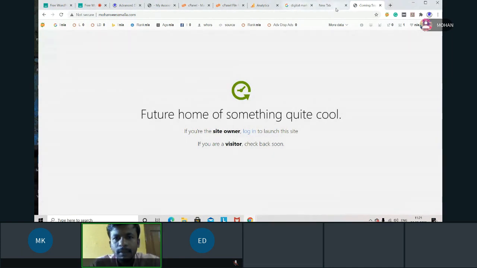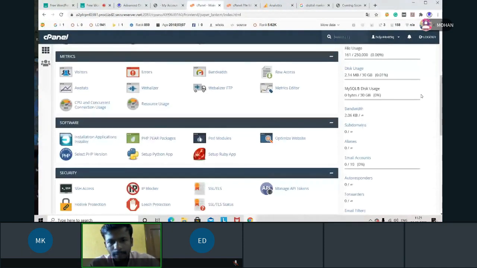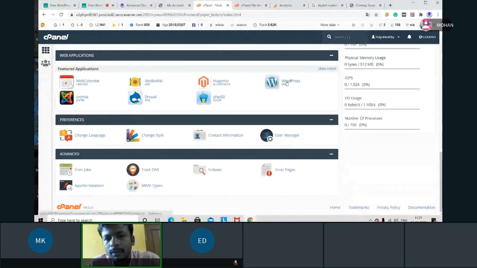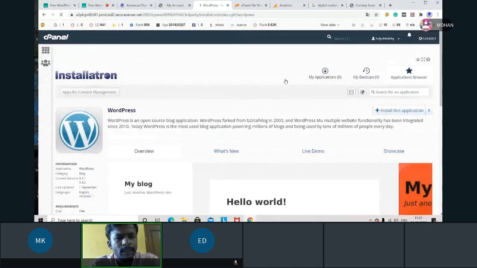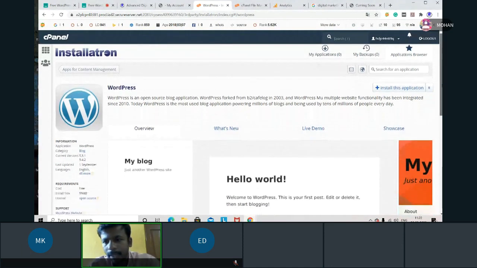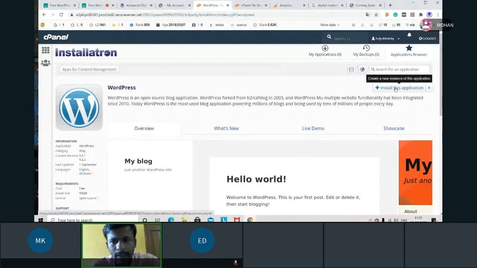So what we are doing now, we are installing WordPress. Here I'm going. Now this is the logo of WordPress, you can analyze the logo. I'm clicking on this. Wherever on any service provider, any hosting type, whenever you're installing, this will be the section. The same thing you will be seeing. Just scroll down. Here you have a section called install this application. Just click on it.